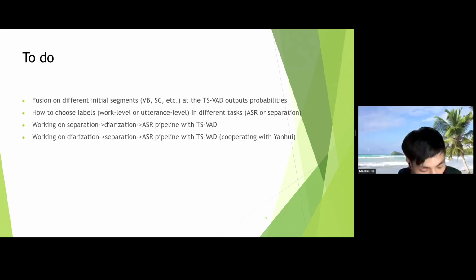To the next slide. As we can see, there is still much work to do. We can perform refinement on different initial segments, for example VB or spectral clustering or other diarization methods, with the TS-VAD output probabilities, and there are more analyses on how to choose the label in different tasks.